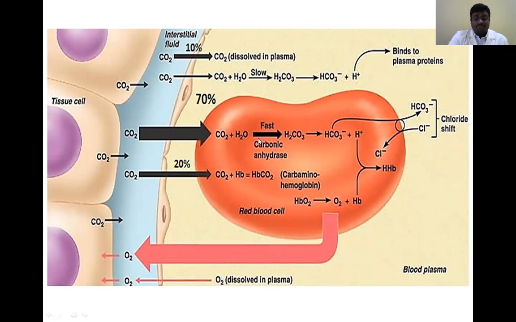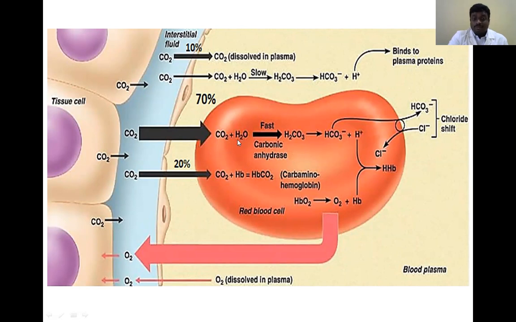Here we need to remember that when more carbon dioxide is produced due to metabolic reactions, or due to lung failure, the accumulation of carbon dioxide produces more hydrogen ions.